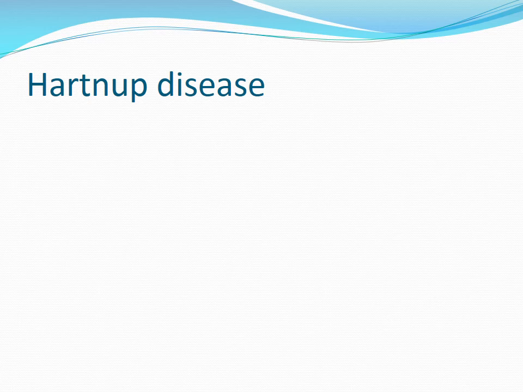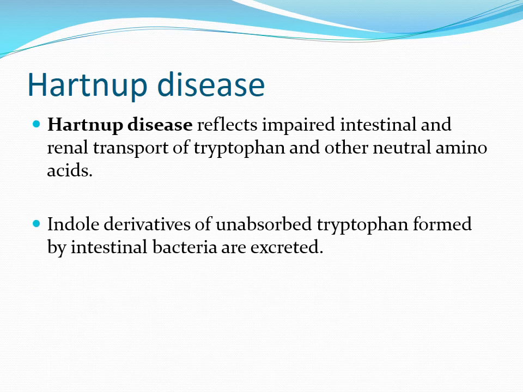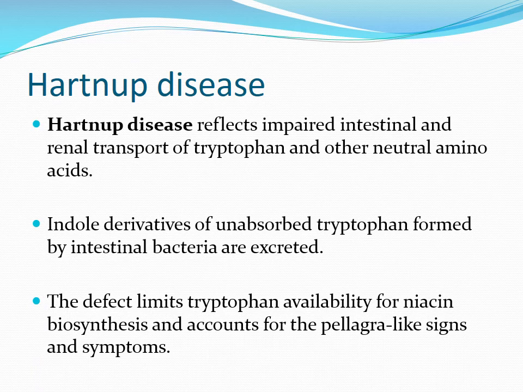Hartnup disease reflects impaired intestinal and renal transport of tryptophan and other neutral amino acids. Indole derivatives of unabsorbed tryptophan formed by intestinal bacteria are excreted. The defect limits tryptophan availability for niacin biosynthesis and accounts for the pellagra-like signs and symptoms.